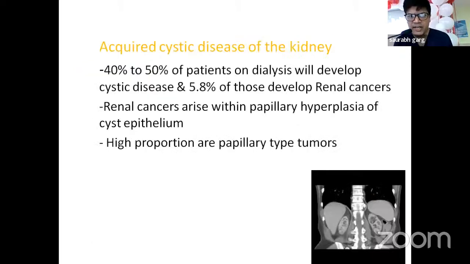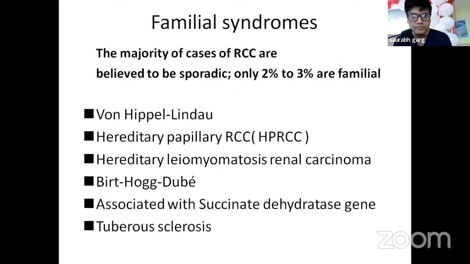Acquired cystic disease of kidney: 40 to 50% of patients on dialysis will develop cystic disease, and 5.8% of them develop renal cell carcinoma, as renal cancers arise with papillary hyperplasia of cyst epithelium. A high proportion are papillary type tumors.